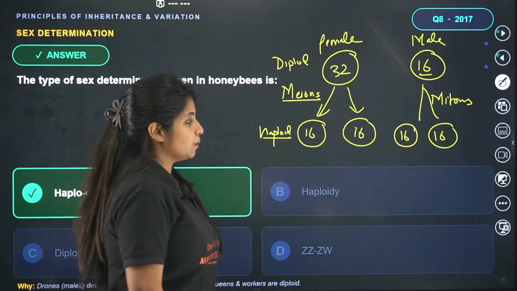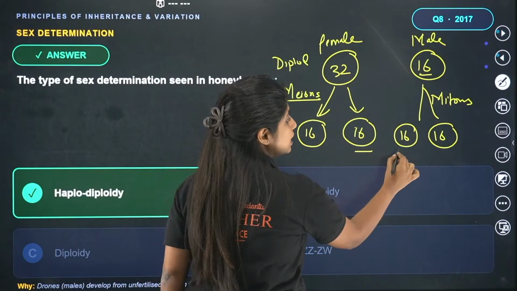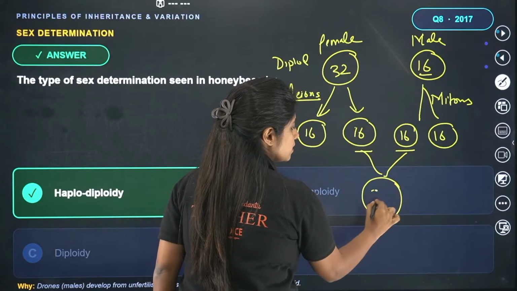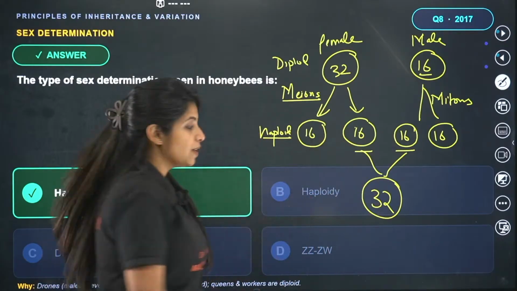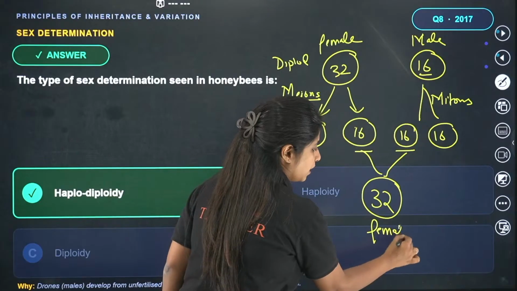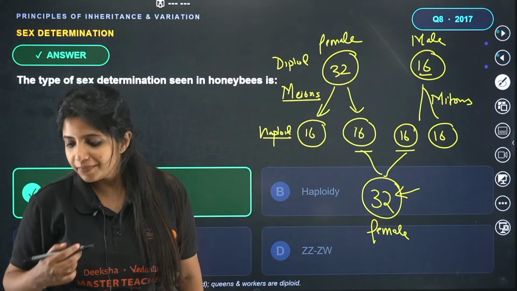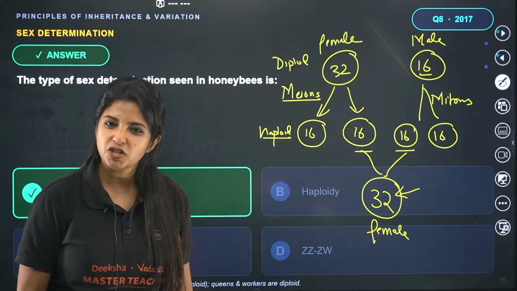Now suppose an egg carrying 16 chromosomes fuses with a sperm carrying 16 chromosomes. What happens? 16 plus 16, it becomes 32. In this scenario, if a fusion is happening, we say that this particular organism is going to be a female. Why? Because it has 32 chromosomes. What happens with a male? How is a male being formed over here?